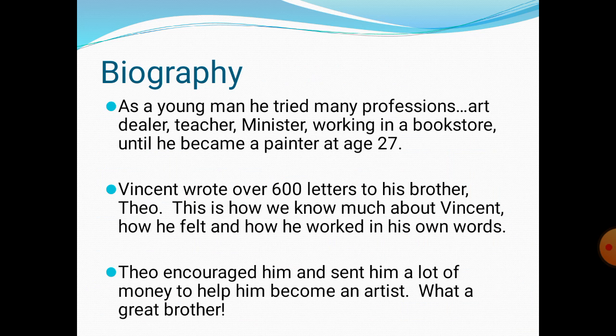Also, Vincent wrote 600 letters to his brother. That's why we were saying that they had a lot of love for each other, and he had much confidence with his brother. Also, Theo encouraged him and sent him a lot of money to help him become an artist. What a great brother he had.